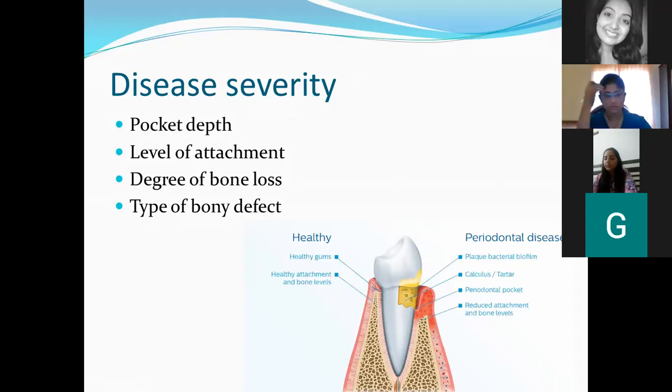If there are 3 bony walls present and you have a vertical bone loss over here, you can put the graft in there, and the blood vessels from these walls can grow into this graft. So you will have a better prognosis in vertical or angular bone loss as compared to horizontal bone loss. The type of bony defect, of course: the more the number of bone walls, the better will be the prognosis.